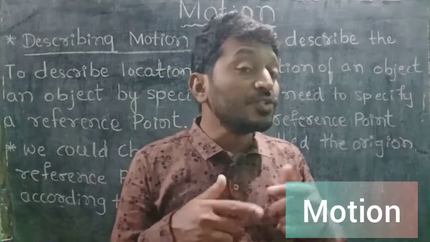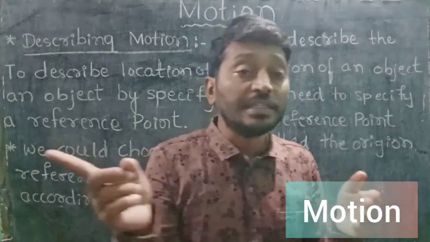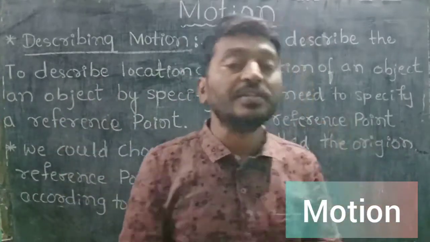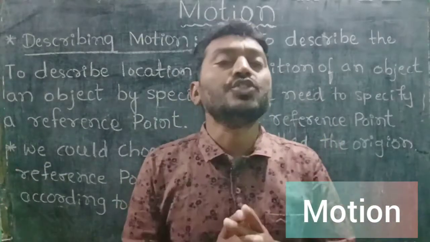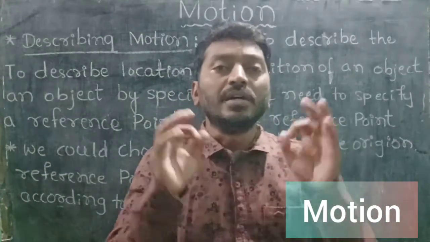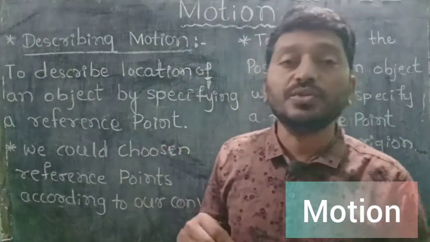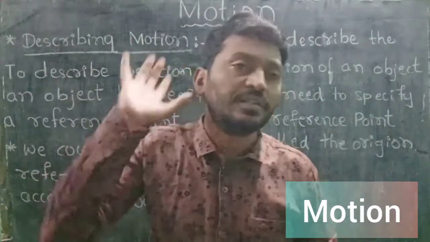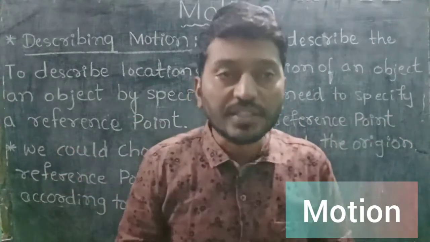Dear students, as you know already, some basic points of motion are distance, displacement, distance traveled, and also linear motion, rectilinear motion and circular motion. The actual length or the actual path is called distance.